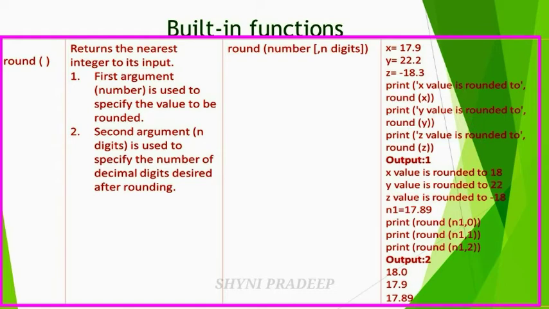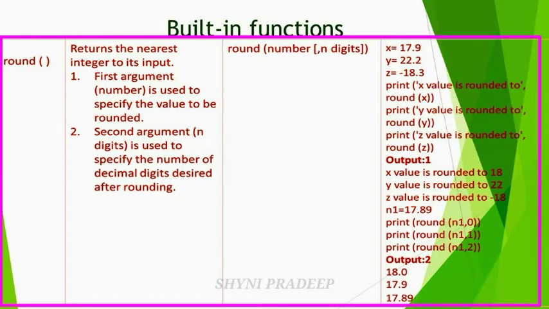And next, the second argument is used to specify the number of decimal digits to be kept after rounding. For that, n1 is equal to 17.89 is given. In the next line, print round(n1, 0) means the number of decimal digits after the decimal point is 0.